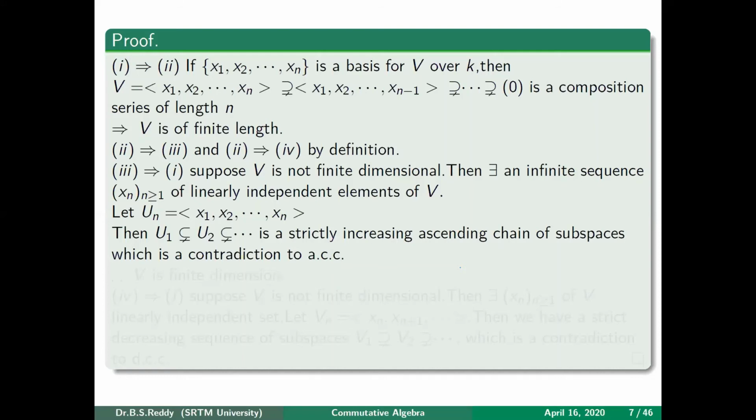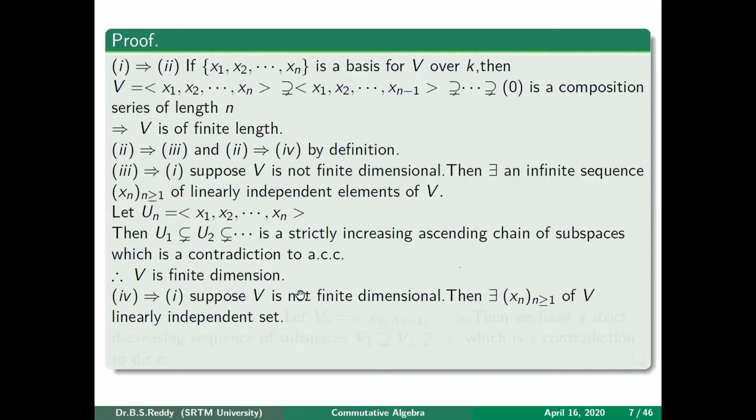Now we prove that 1, 2, 4, these are all equivalent. So therefore, all will be equivalent. The way we have shown 3 implies 1, in a similar way we show that 4 implies 1 also. Again, we prove by contradiction. Suppose we assume that V is not finite dimensional and we have a DCC condition with us. Because it is infinite dimensional, we have a sequence xn of linearly independent elements. Here we constructed an increasing sequence in the earlier case. Here we should construct a decreasing sequence.